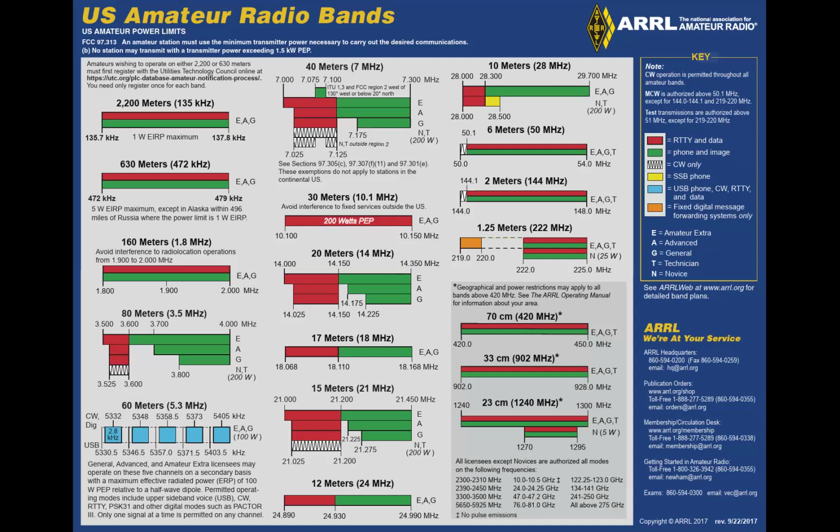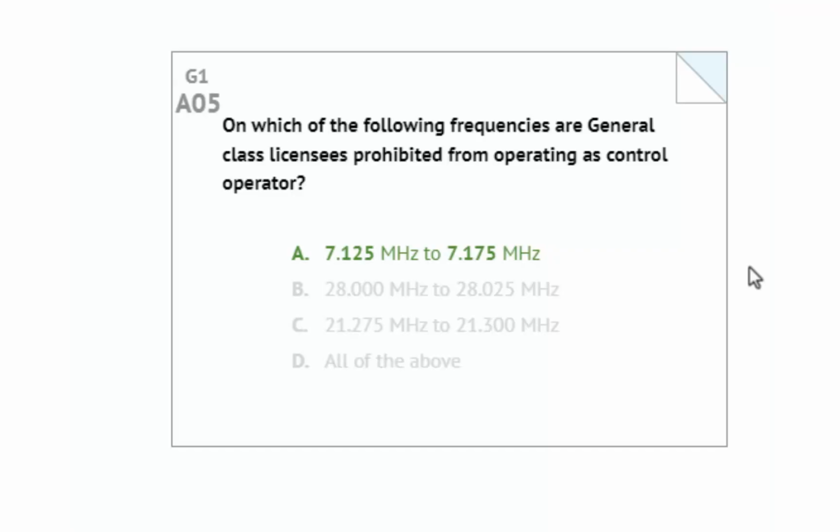For this question, the answer choices, choice A is 7.125 megahertz to 7.175. Choice B, 28.0 to 28.025.